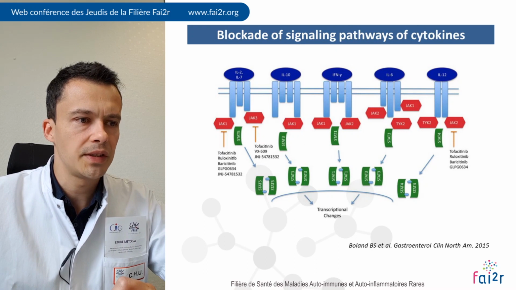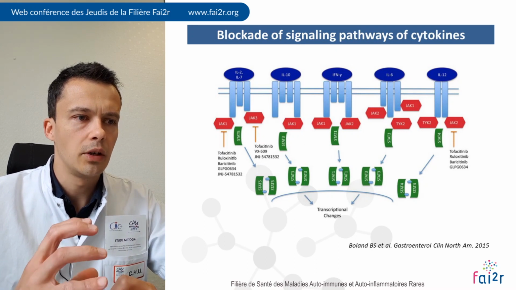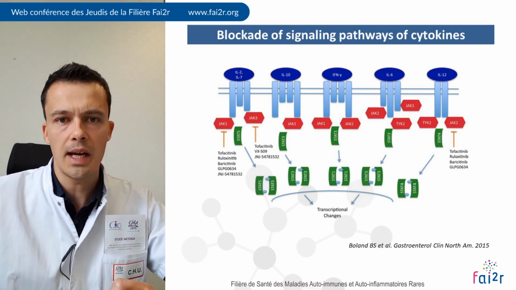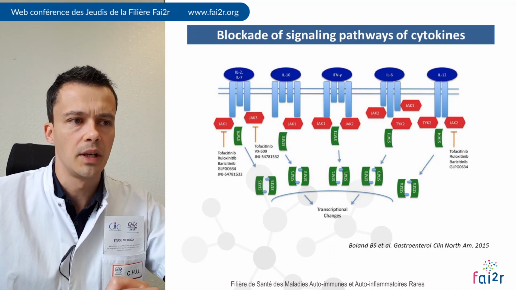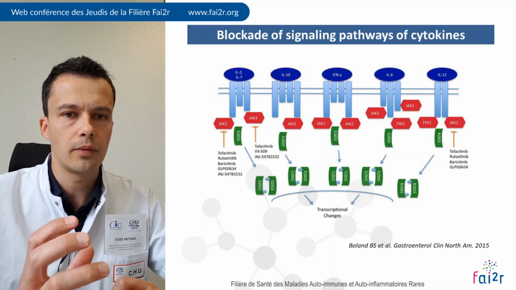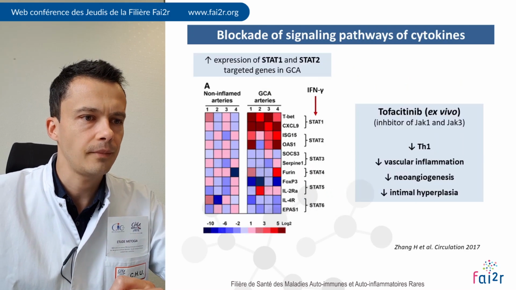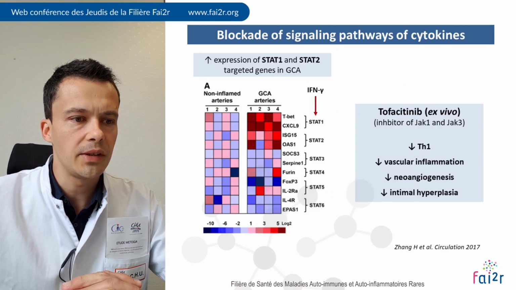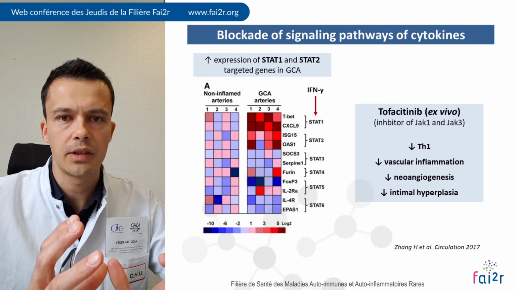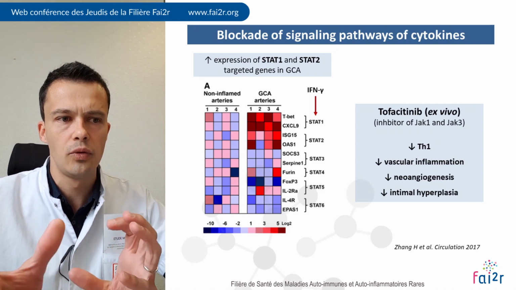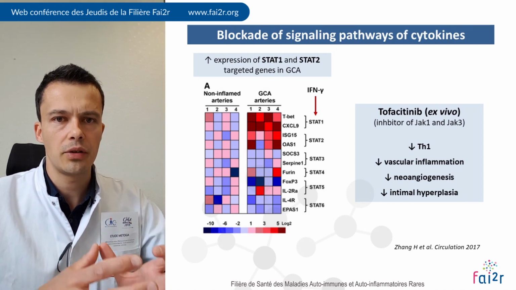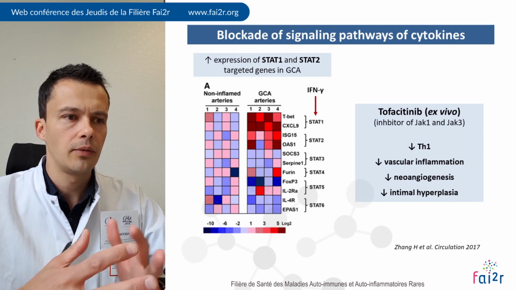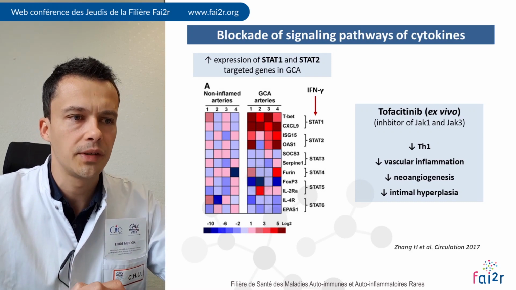So it can be interesting in GCA to block JAK1, to block the signaling of IL-6, so vascular inflammation, and interferon gamma to block vascular remodeling. It was demonstrated by the team of Cornelia Weyand that this concept was very interesting to block vascular inflammation and vascular remodeling together, for instance in this paper with tofacitinib.